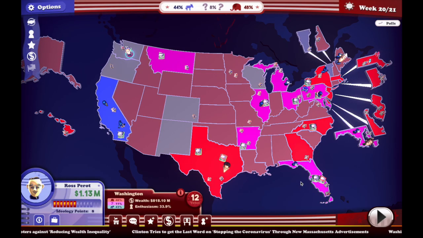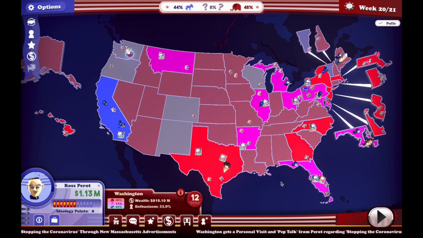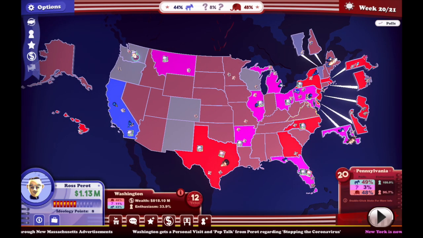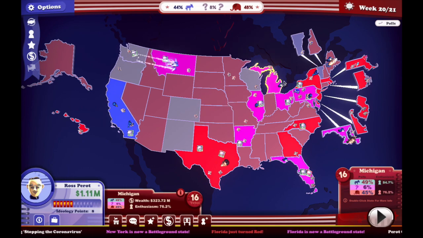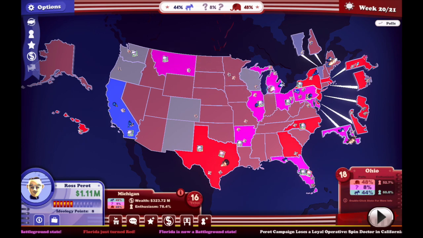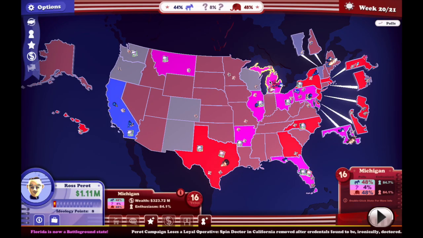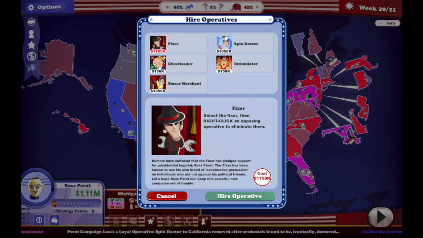No, no. Our lead's a little too solid for that. We've lost all of our operatives. What? Well, we got New York because I guess they shifted their resources around in that way, but... Let's see, can we take Pennsylvania? First, let's get Michigan here. Talk about the auto industry. These operatives are just so expensive right now.